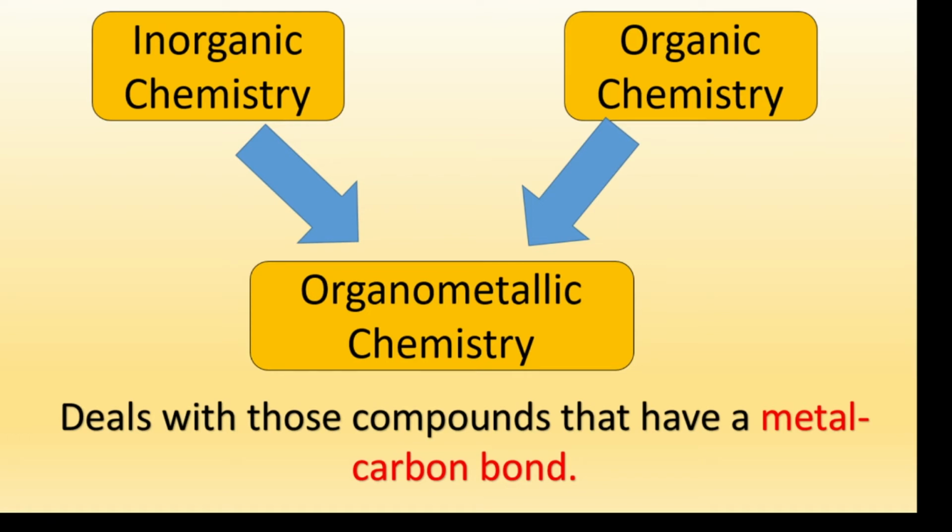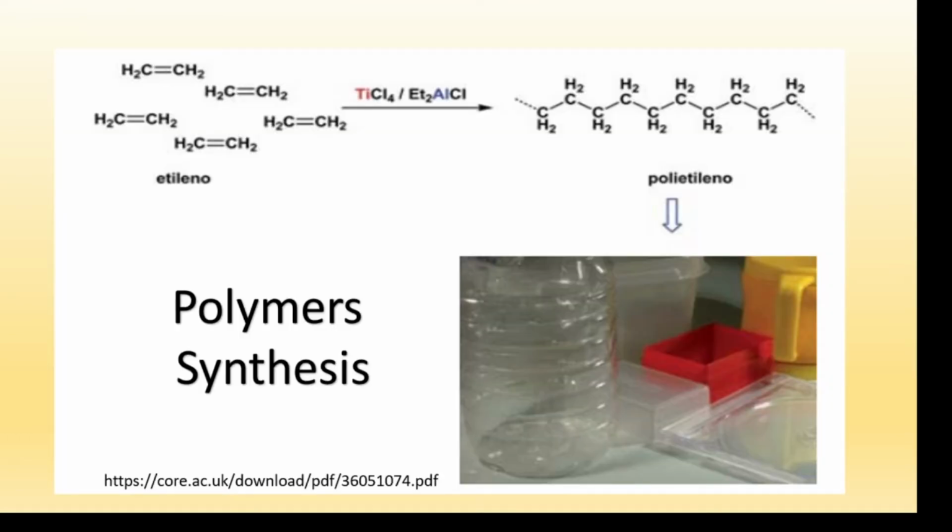You need to consider chemistry as an integrated science, right? Okay, up to this moment, you may ask, so what is the importance of this kind of chemistry? Does it really matter? The answer is yes, my friend. Why? Because, for example, we may have some catalysts that can convert ethylene molecules into polyethylene.